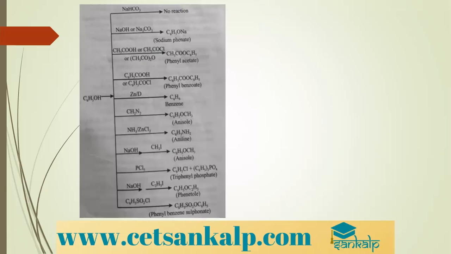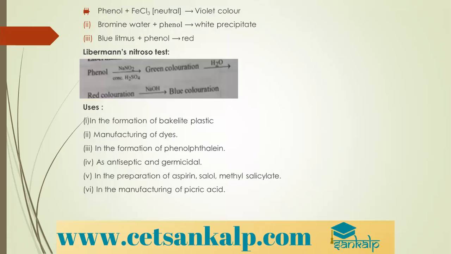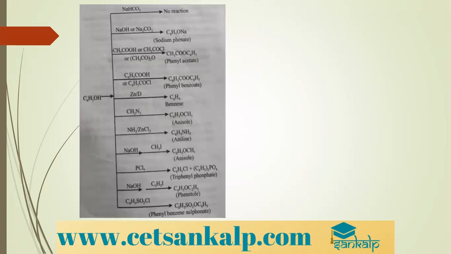Then phenol when it is treated with NaHCO3, sodium bicarbonate is a mild base, therefore it will not show any reaction. So we can say no reaction. Phenol when it is treated with sodium hydroxide or sodium carbonate, it gives us sodium phenate. Phenol when it is treated with acetic acid or acetyl chloride or acetic anhydride, it gives us phenyl acetate. Phenol when it is treated with benzoic acid, it will give phenyl benzoate. If you want, you can even write the reactions and see here.